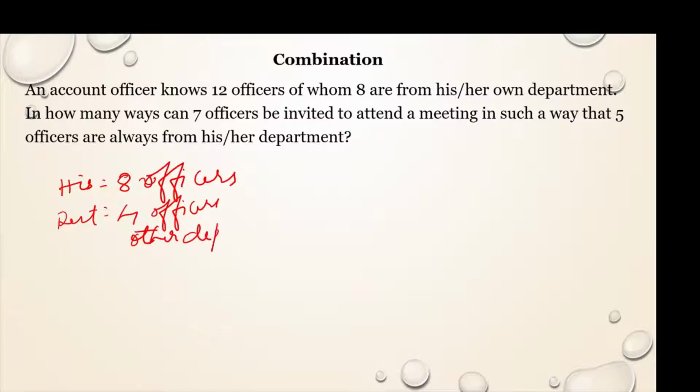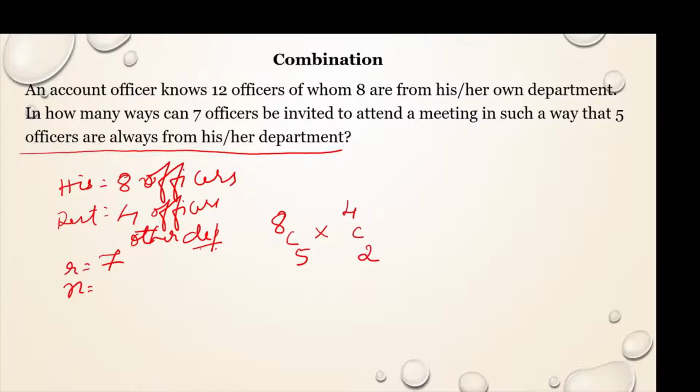Now you have to select 7 officers, so r equals 7, but there's a condition. When you select 7 officers to attend a meeting, you have to select in such a way that 5 officers belong to his team. That means out of 8 officers, you select 5 officers, and out of the remaining 4 officers, he has to select 2 officers.